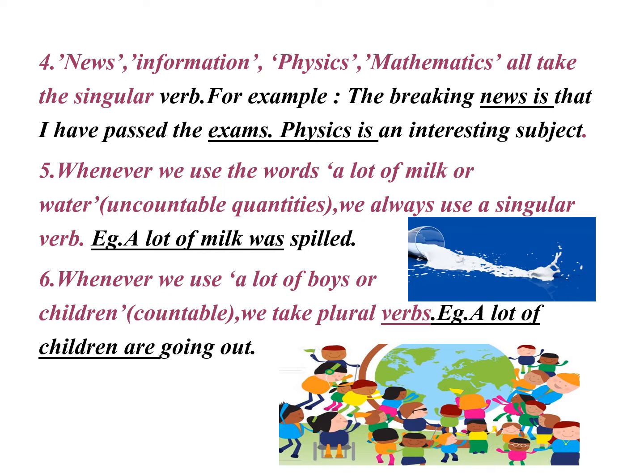All right? Number 5, whenever we use the words a lot of milk or water, these are both uncountable quantities. We always use a singular verb. For example, a lot of milk was spilled. Number 6, whenever we use a lot of boys or children, then we take the plural verbs because children and boys both are countable. For example, a lot of children are going out.